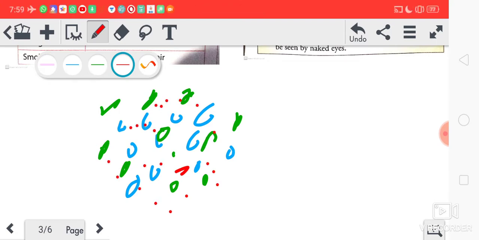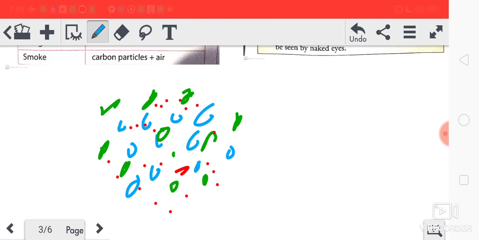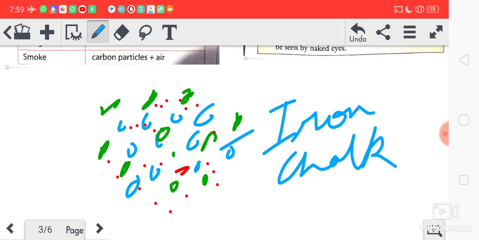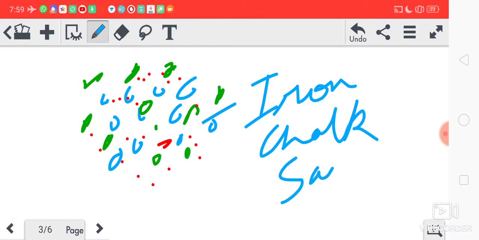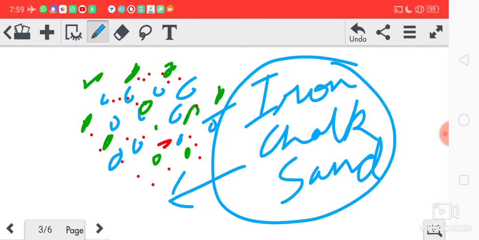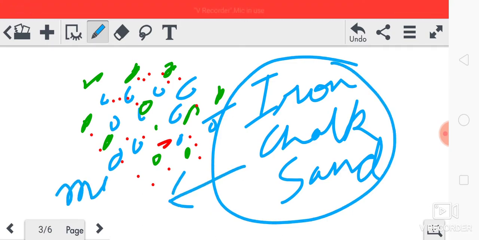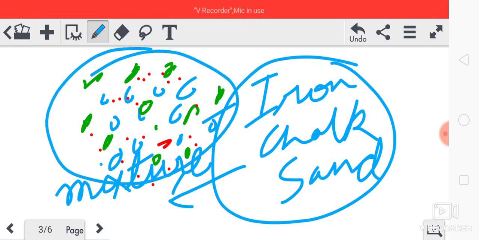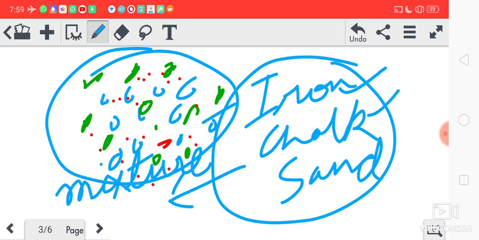So this is a mixture of what? A mixture of iron particles, chalk powder, and sand. These three substances are making a mixture together.